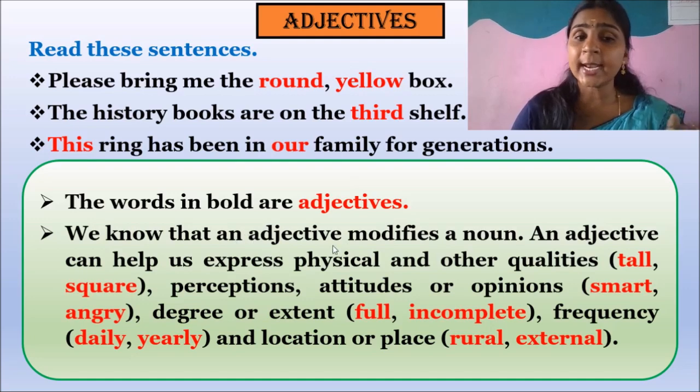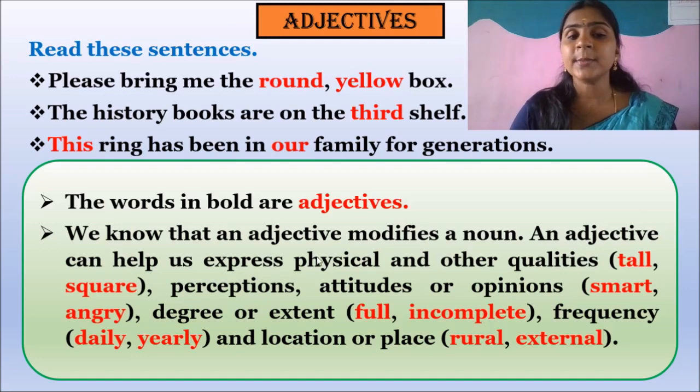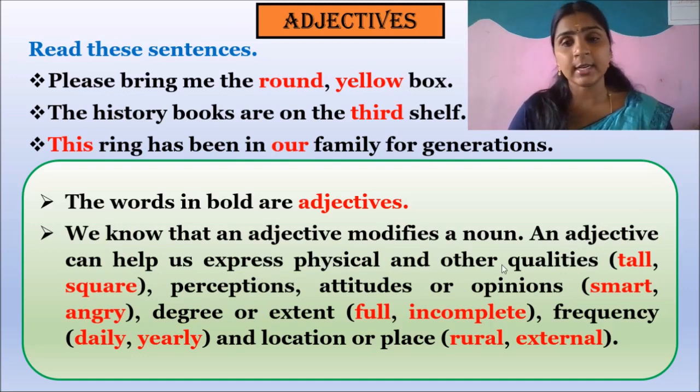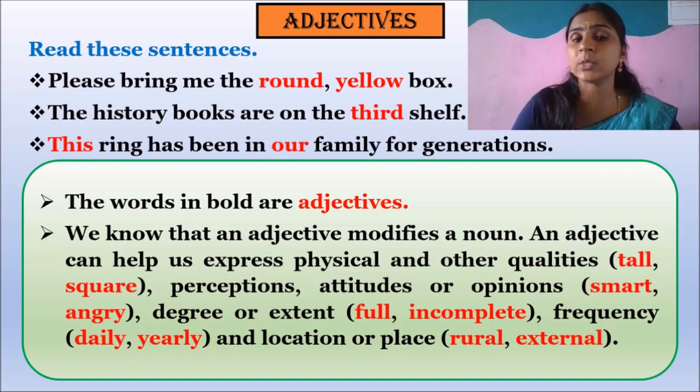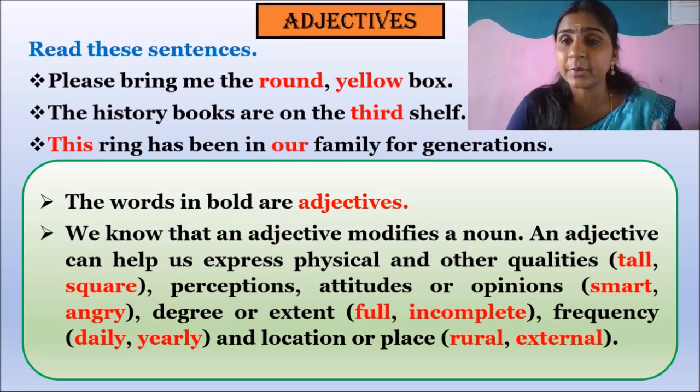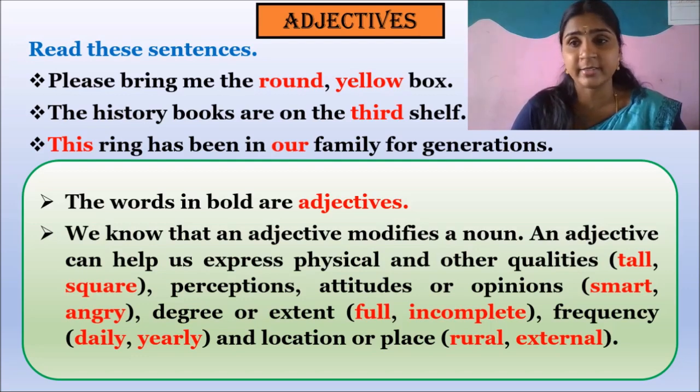We know that an adjective modifies a noun. It means an adjective describes a noun. An adjective can help us express physical and other qualities. It means tall, square or rectangular, a small one, short one, bigger one, all these physical things which we use to express physical appearances.